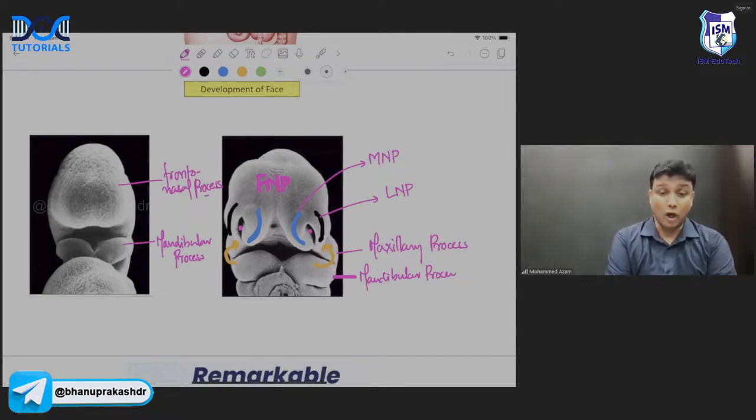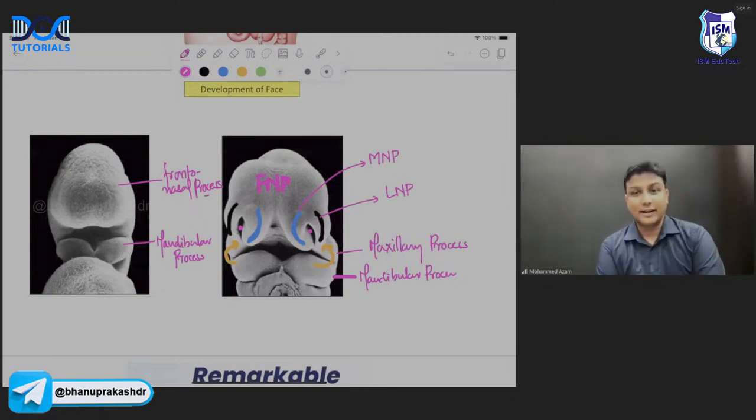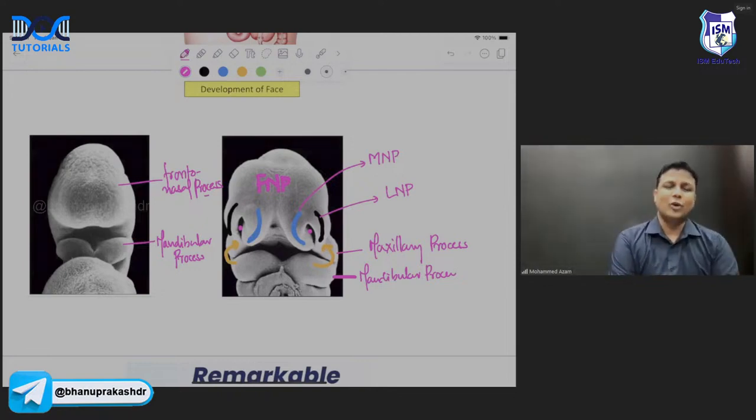Come on, sir. Did you all understand the terminology here? If you have understood this terminology, now this becomes damn easy. So this concept is very much easier now. Mandibular process and mandibular process will fuse together to form the lower lip, sir.